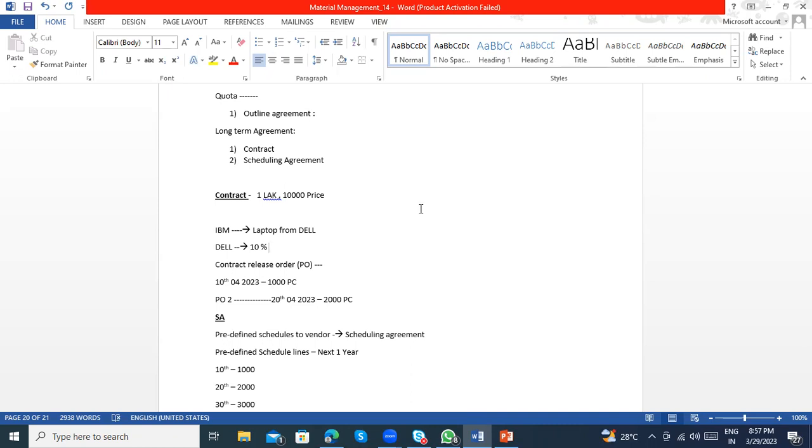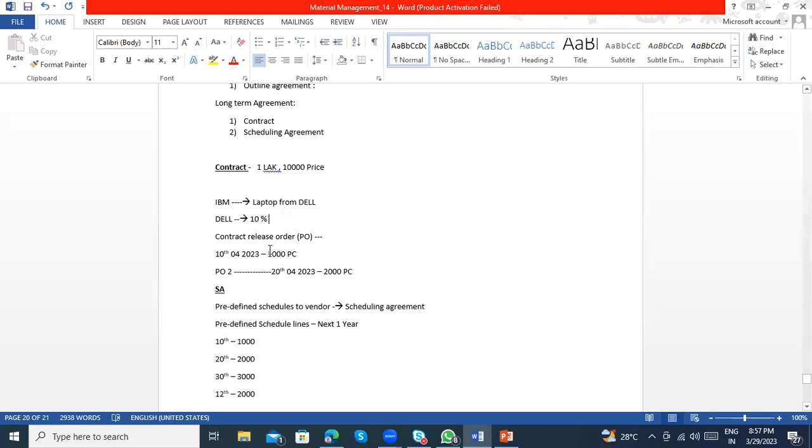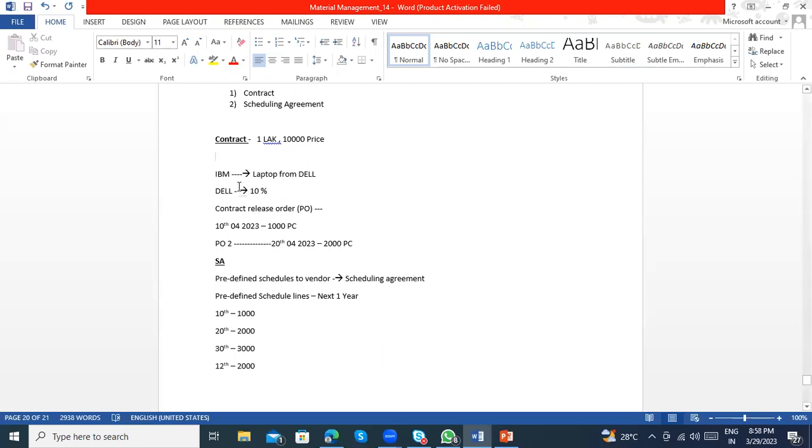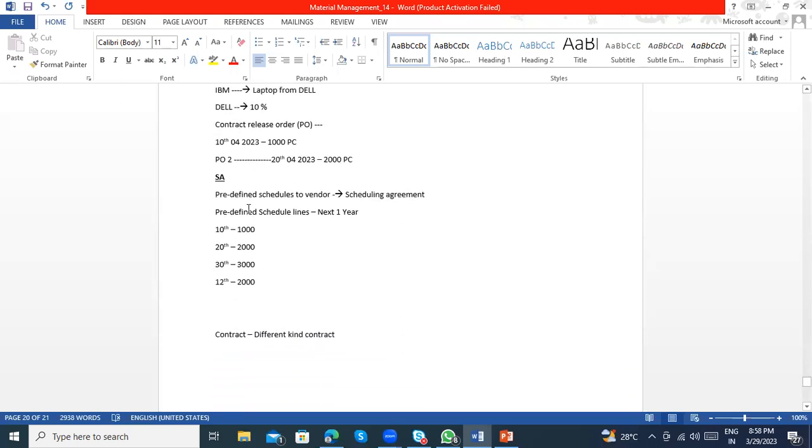So IBM can raise this tomorrow also, because it agreed with Dell. Say next week we are planning to recruit 10 people, so we need 10 laptops. They can raise that. Or maybe after 1 month they plan to raise one more, which is 1,000 pieces. So there is no predefined schedule, meaning you need to supply on this date and that date. So every time you are creating a PO whenever you get a requirement.